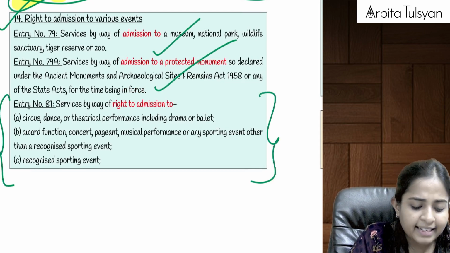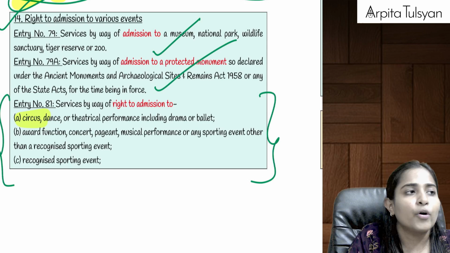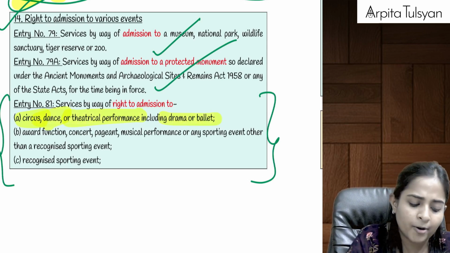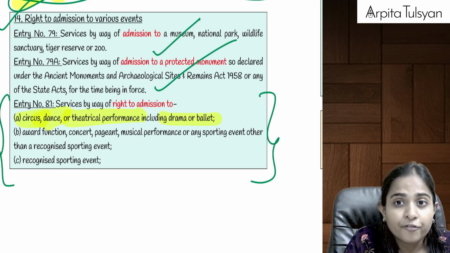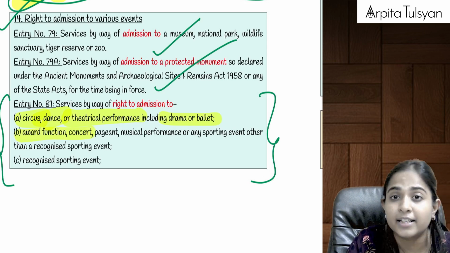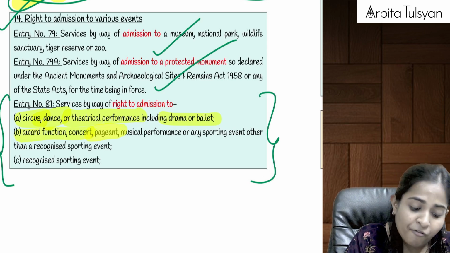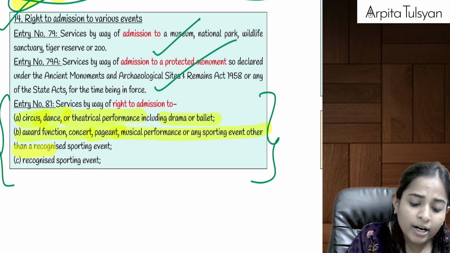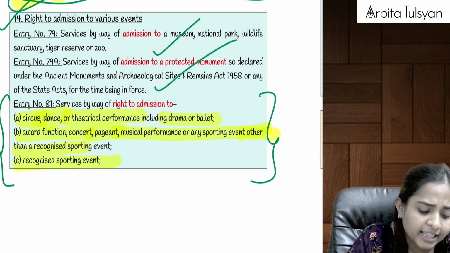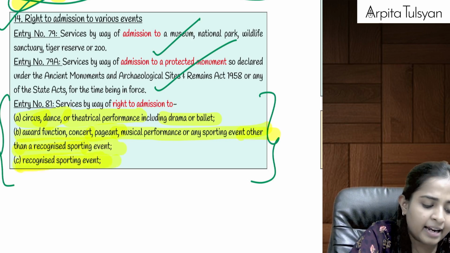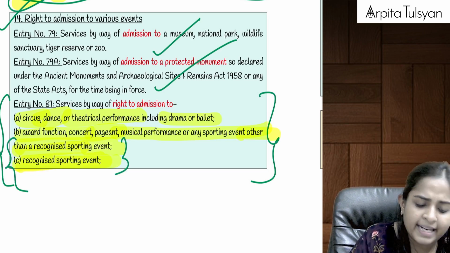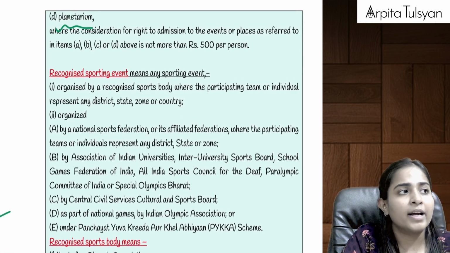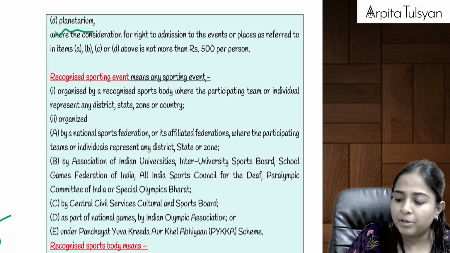If you are taking entry for any circus, or going for any dance show, or any theatrical performance including drama or ballet, or any award function, or any music concert, or a pageant, that is a fashion show, or any musical performance, or any sport event other than a recognized sporting event, and even a recognized sporting event. So both, any kind of sporting event, or you're going to any planetarium. Okay, in Mumbai, we have Nehru Planetarium in Worli, etc.